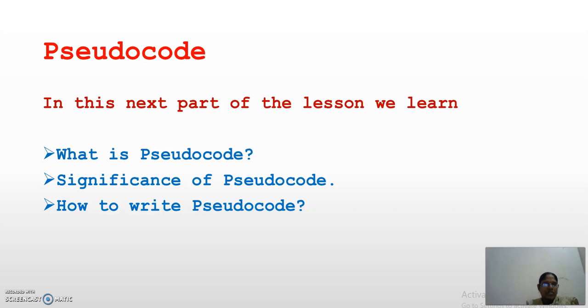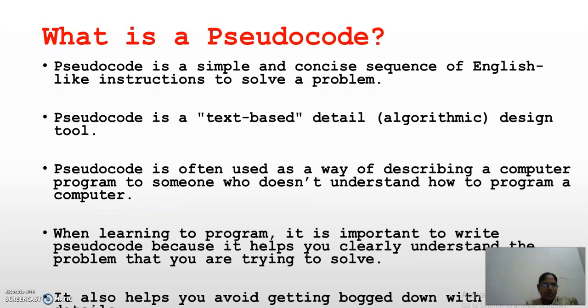And next is pseudocode. In the next part of the lesson, we will see what pseudocode is, the significance of pseudocode, and how to write it. What actually is pseudocode? You already have an algorithm, so why are we going with pseudocode? A pseudocode is a simple and concise sequence of English-like instructions to solve a problem. It looks like English, but it uses some terms. It is a text-based detailed design tool. It often describes a computer program to someone who does not understand how to write a program.